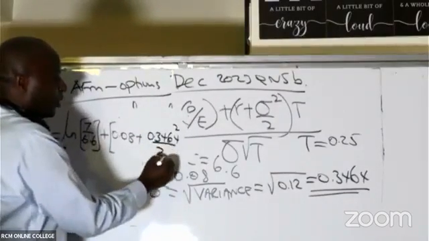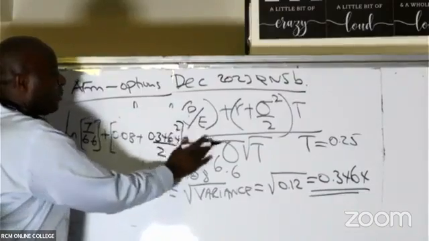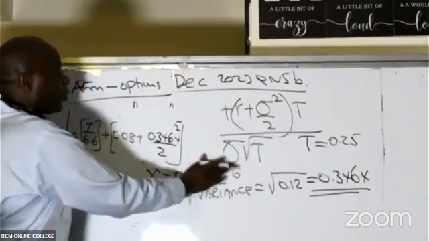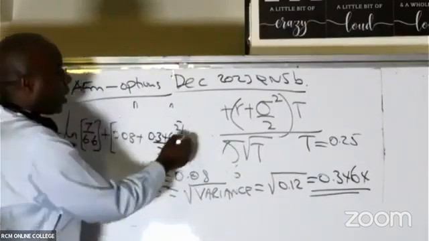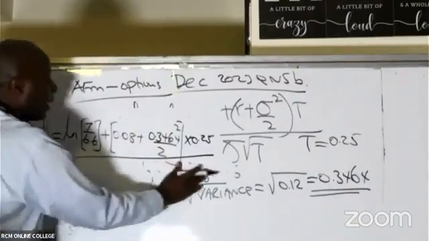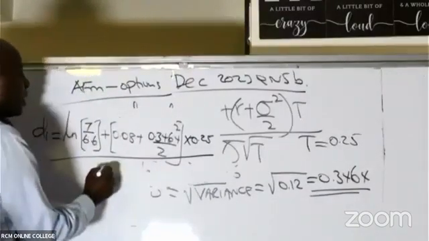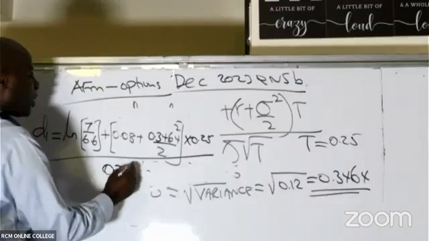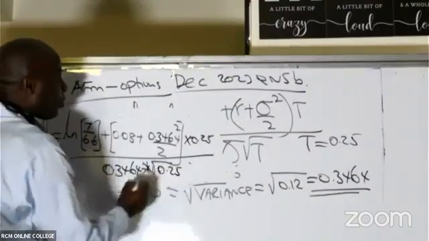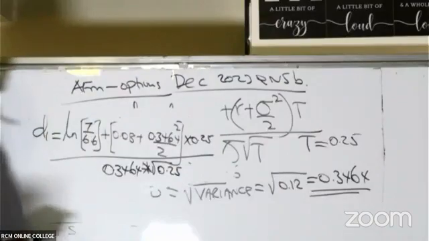You divide by 2. Outside here, we'll say times t, and we know what our t is. Our t is 0.25. Then everything is to be divided by the standard deviation that we know, which is 0.3464, times the root of time. Root of time is the root of 0.25, like that.